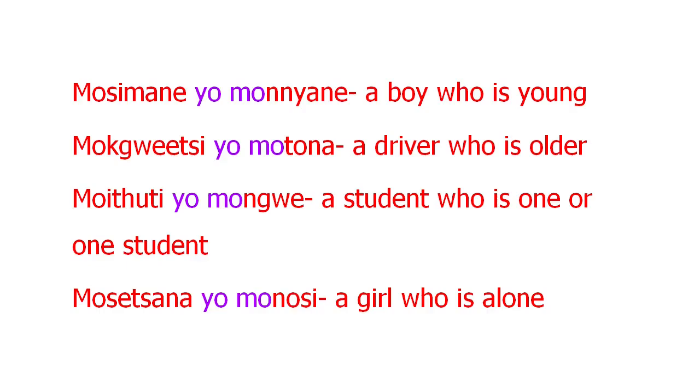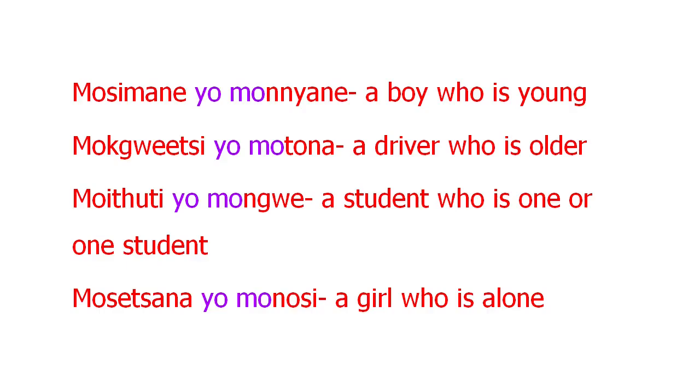Mosimane yo monnyane, a boy who is young or a boy who is small. Mokgweetsi yo motona, a driver who is older. Moithuti yo mongwe, a student who is one, meaning one student. Mosetsana yo monosi, a girl who is alone.